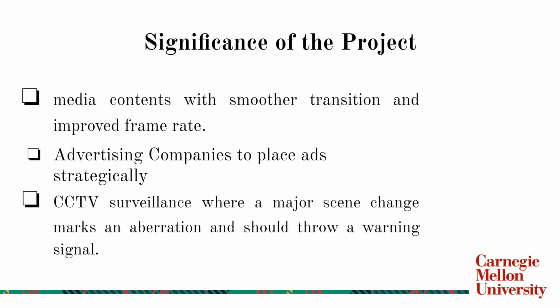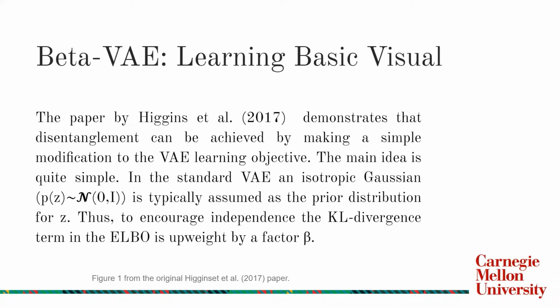A more intuitive application of scene change would be in the area of CCTV surveillance, where a major scene change marks an aberration and should throw a warning signal. A clip with scene change applied will provide timestamps of all major scene changes, thereby saving human reviewers a tremendous amount of time that would have been expended in scanning through the entire clip.